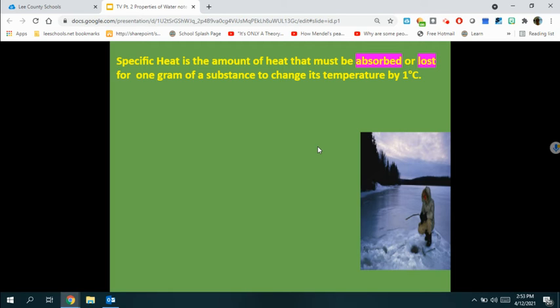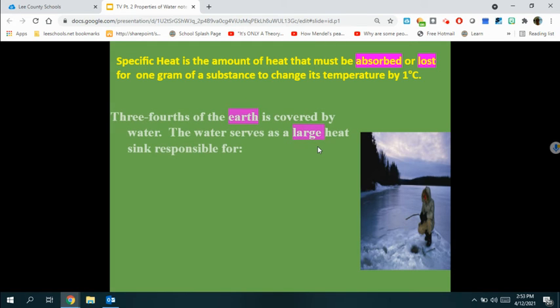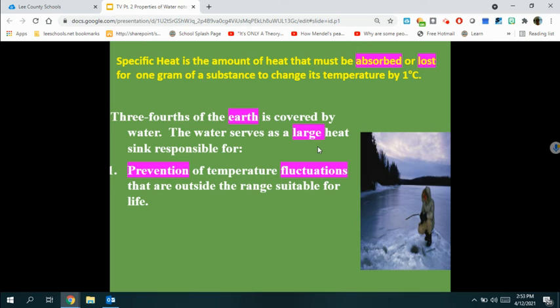Specific heat is the amount of heat that must be absorbed or lost for 1 gram of a substance to change its temperature by 1 degree Celsius. 3/4 of the Earth is covered by water. The water serves as a large heat sink responsible for prevention of temperature fluctuations that are outside the range suitable for life, for coastal areas having a mild climate, and for a stable marine environment.